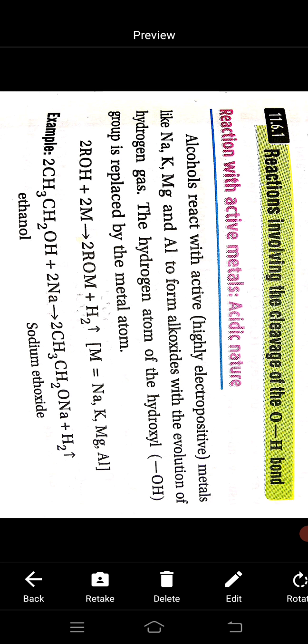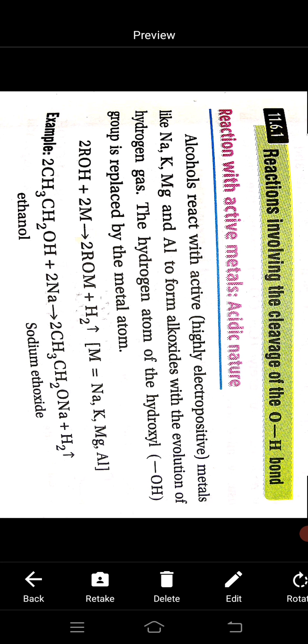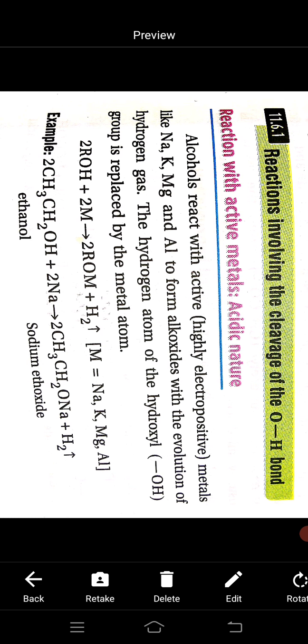The hydrogen atom of the hydroxyl group is replaced by the metal atom. Understand the reaction? When alcohol reacts with an active metal, it forms alkoxide and hydrogen, and here the hydrogen atom of the hydroxyl group is replaced by the metal atom.